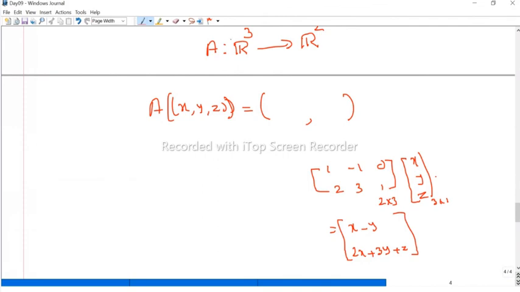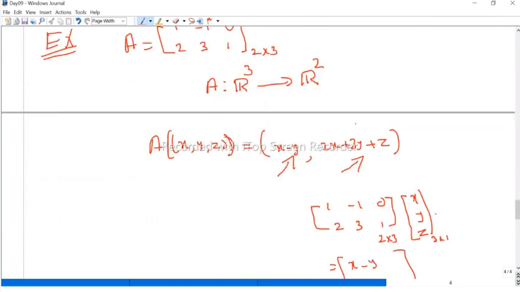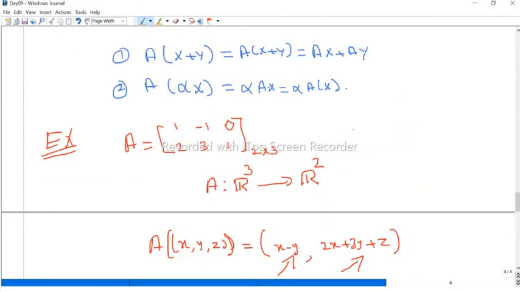Now this is a matrix, therefore we can write here: our function A, this matrix, takes x comma y comma z to x minus y comma 2x plus 3y plus z. We can easily check that this is a linear transformation because each component is linear. Look at the first position, this is linear. Again, this is linear. Therefore, A is linear. Therefore, every matrix is a linear transformation. If it is 2 by 3, then it's a linear transformation from R3 to R2. If it is a square matrix, it's a function from R into R.